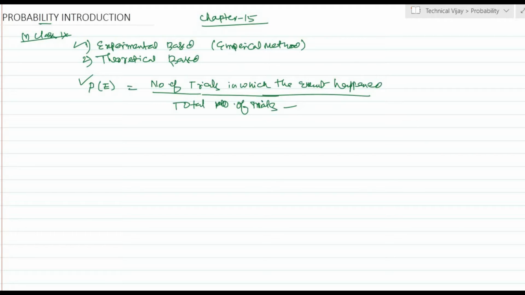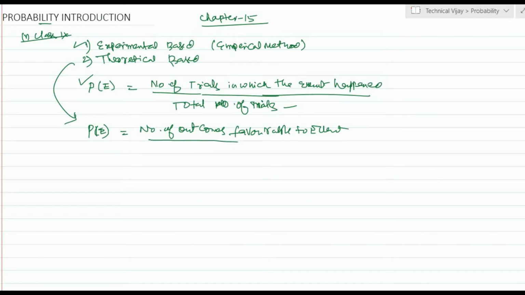In the earlier days, for experimental based methods, they tried so many different types of probability experiments. They took a coin and tossed it several times, and after that they noted down the results. And after that, in the theoretical method, the probability of an event has been defined as the number of outcomes favorable to event E divided by the total number of events.